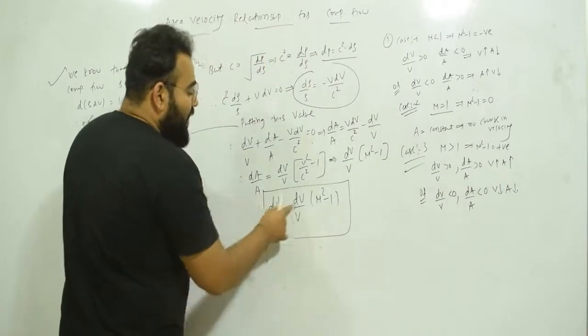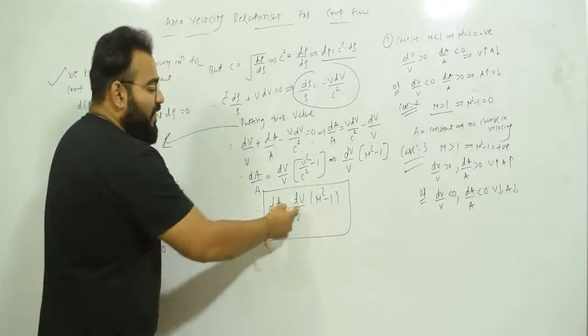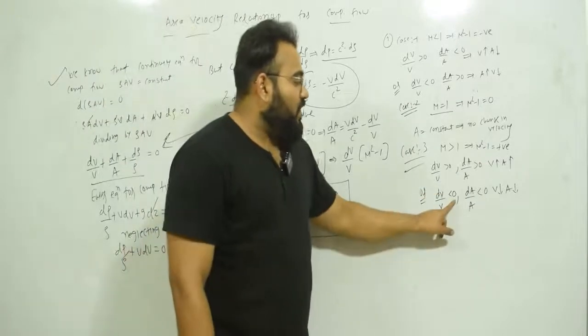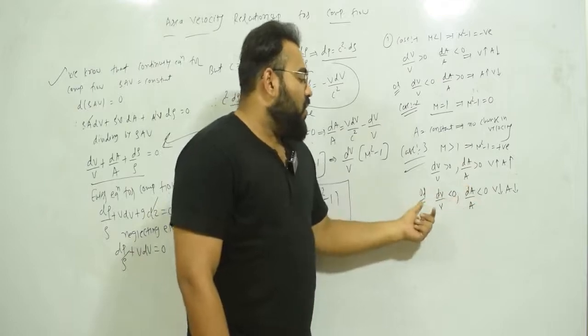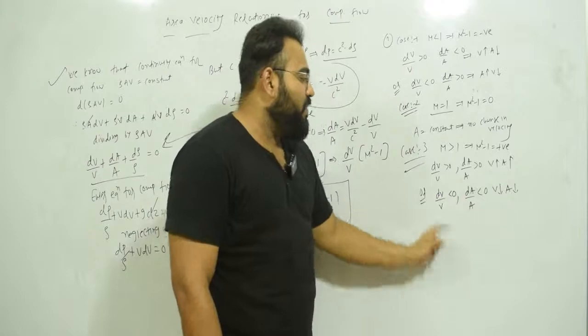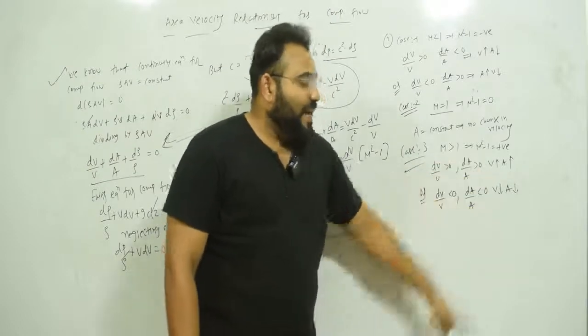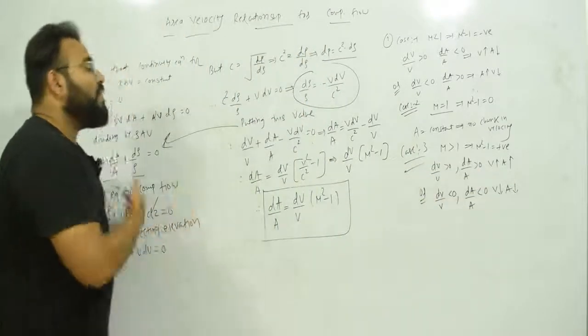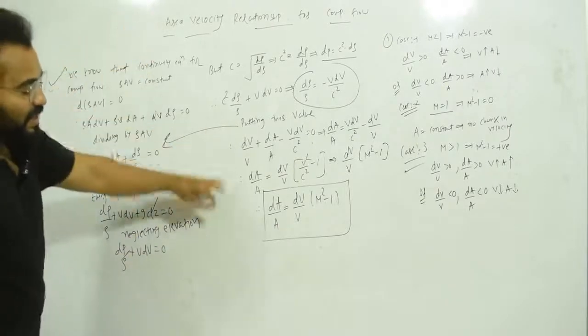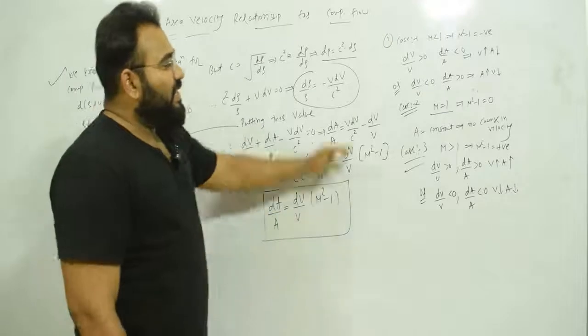Or you can take both sides negative. Here negative and here negative, because negative negative is positive, so you can take both sides negative. Therefore dV upon V less than 0 and dA upon A less than 0, means what? Velocity decreases, area decreases. So what you have to do, if they ask in the examinations, you have to derive this relationship and you have to discuss these three cases.